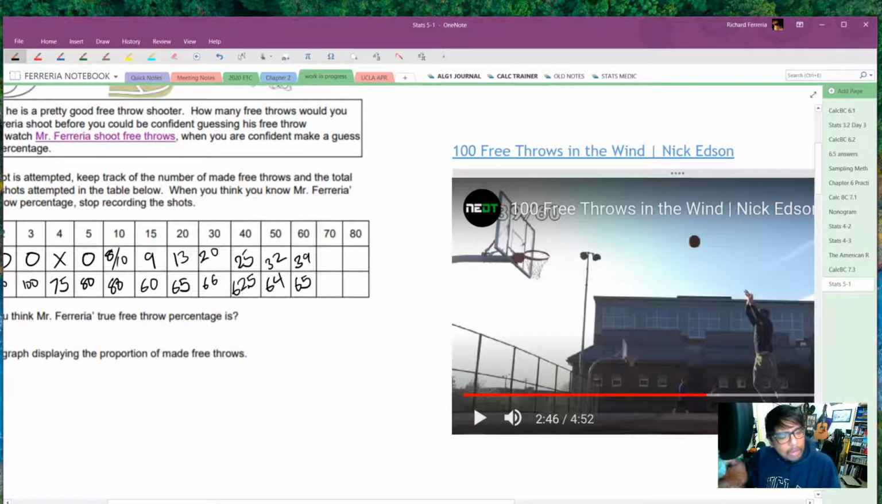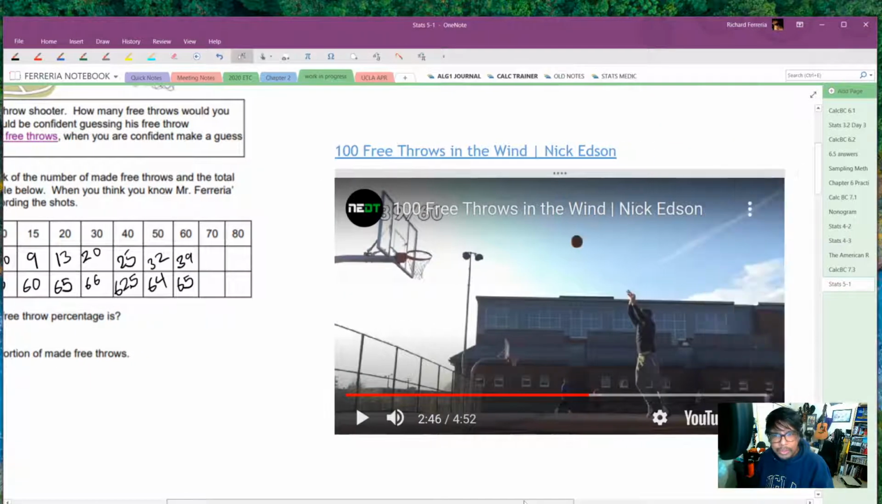Could we stop the video here and say that his actual free throw percentage is 65%? Would that feel comfortable to you? Do you think it's going to change drastically from 65%? Okay, let's watch the next few free throws. 70.